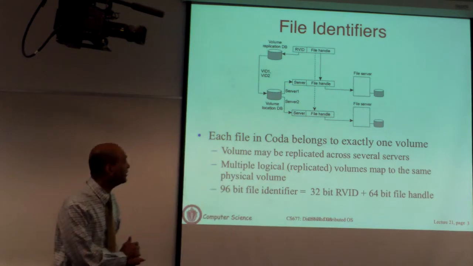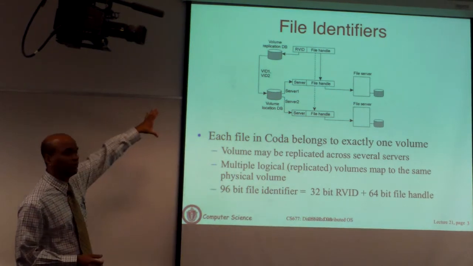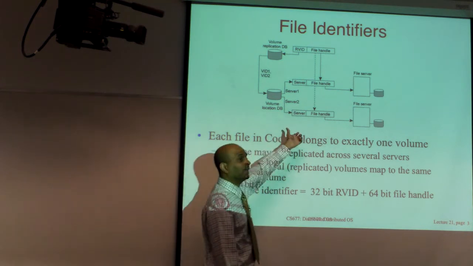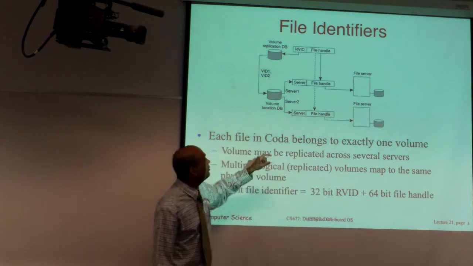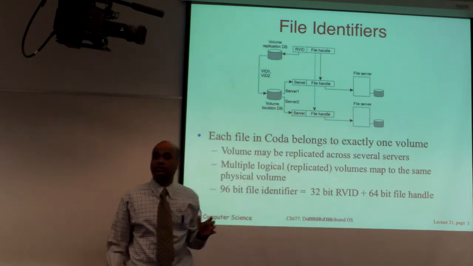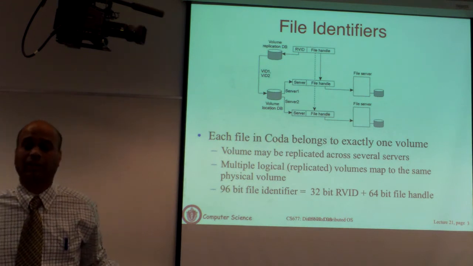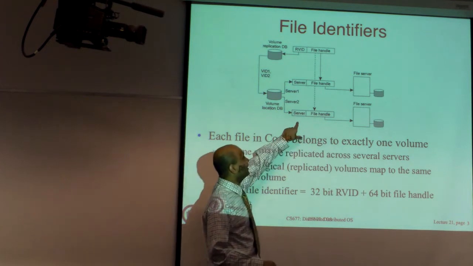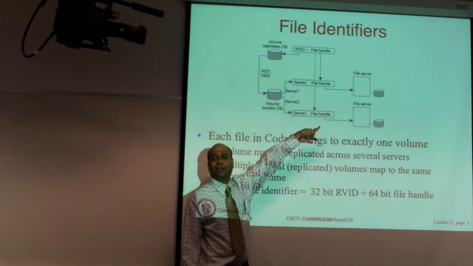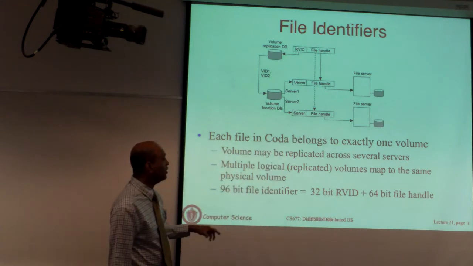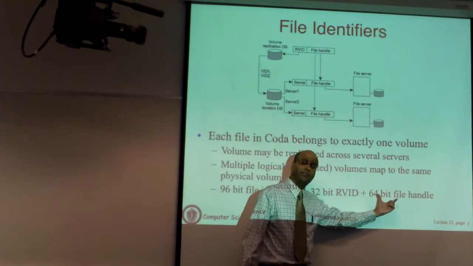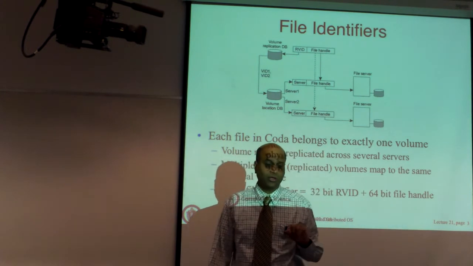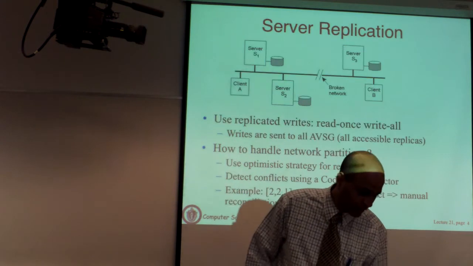Okay, so let's see the design of how CODA works. This is a very quick overview of how file identifiers are maintained. This is the metadata that you have in CODA. Since the servers are replicated, files are also replicated in caches, or copied into caches. You typically have a file handle that includes a server ID and a handle of the ID on the server. So it's the combination of the two: a 32-bit volume ID and a 64-bit handle. It tells you what server and what file on that server. Okay, this is how you are going to identify files, and we'll come back to that in a little bit.